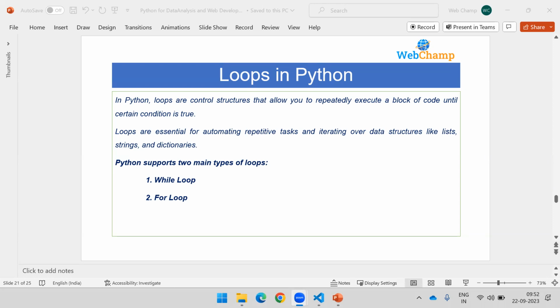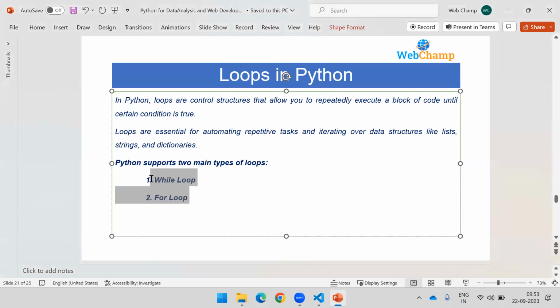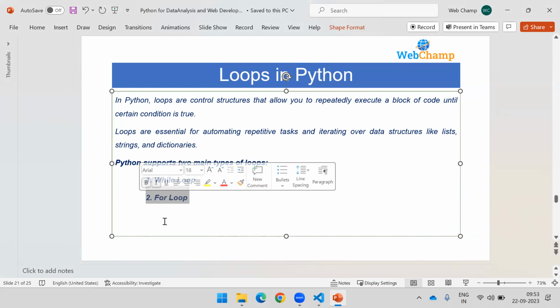So now you have a clear picture of why we need loops. But how do we write a loop? Python supports two main types of loops, which you will see in most programming languages. But in Python, the loops work a little differently. The while loop is very similar in all programming languages, but the for loop in Python works a little differently. You can iterate over the data structures directly using the membership operator.